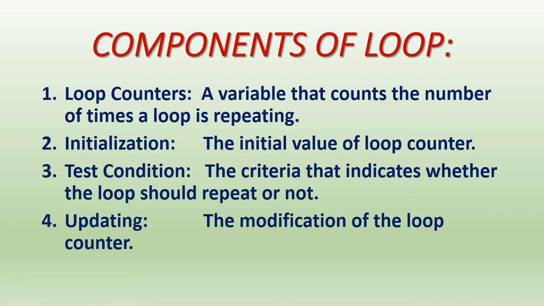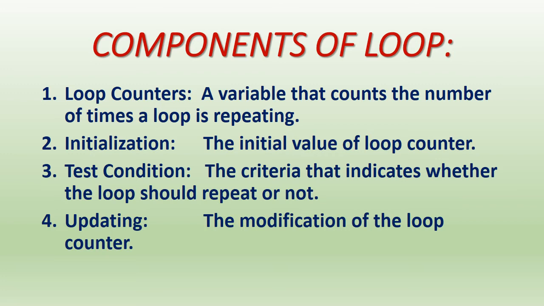Loop counter is mainly a variable which will count the number of times a loop is repeating. For example, take a variable i. It will start from 0 and continue 1, 2, 3, 4, 5, 6. Suppose your limit is less than or equal to 10, till that time it will repeat. So this is a variable which counts the number of times of the loop.